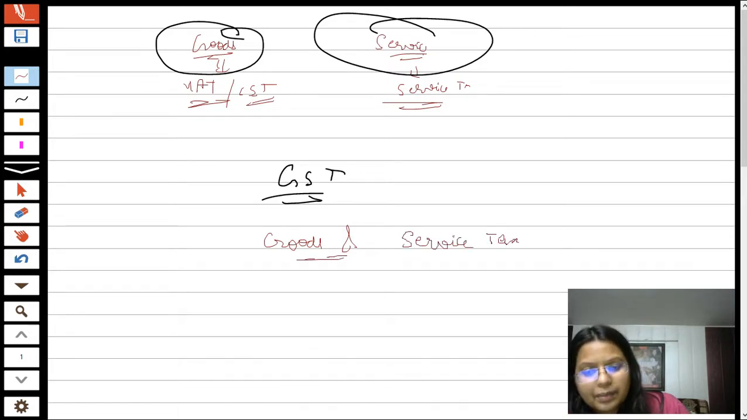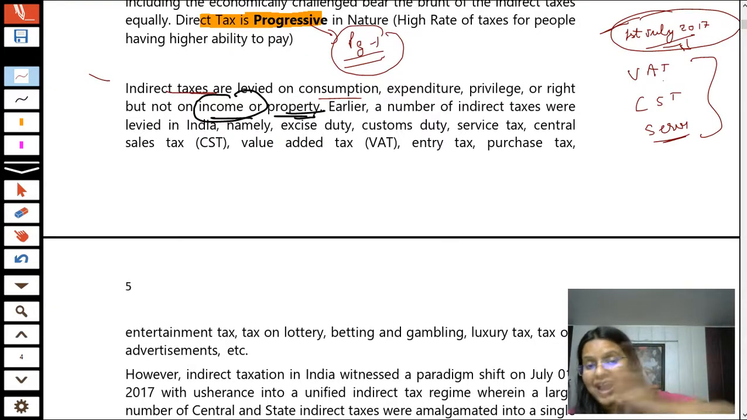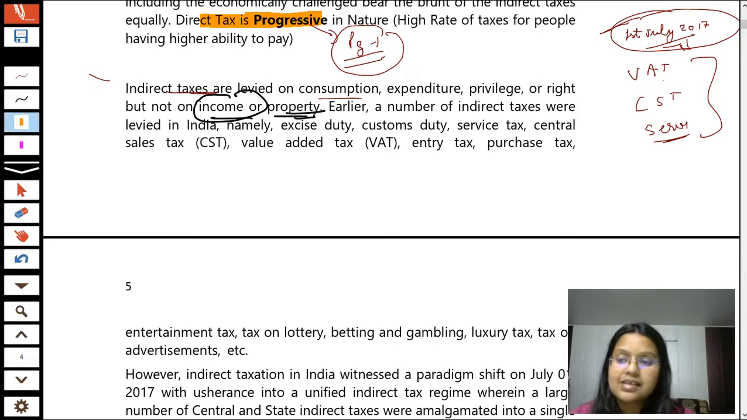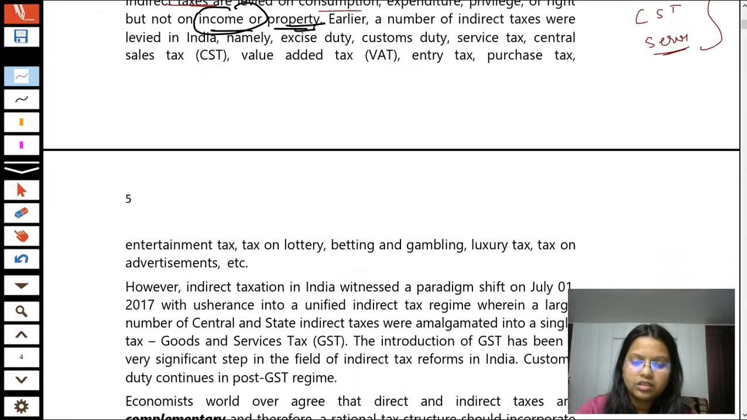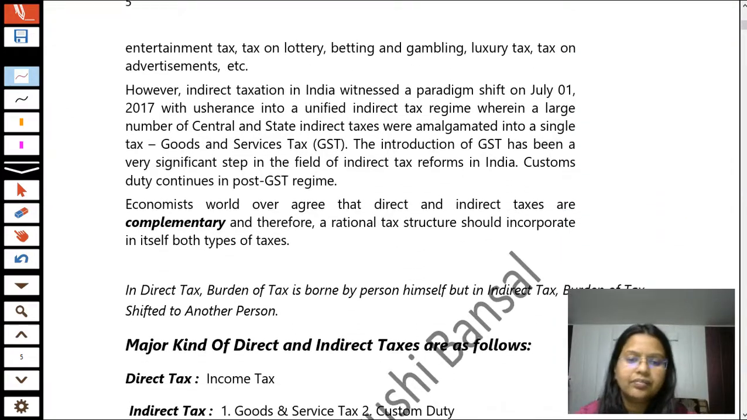So the person who is providing either goods or services has to charge only and only GST, that is goods and service tax. Now on which date did this paradigm shift come into the market? That is 1st July 2017. Your examiner might ask you in the multiple choice questions what the date of that paradigm shift is. So that is 1st July 2017. I have also written this date in your books. Here it is written that indirect tax in India witnessed a paradigm shift on July 1, 2017.